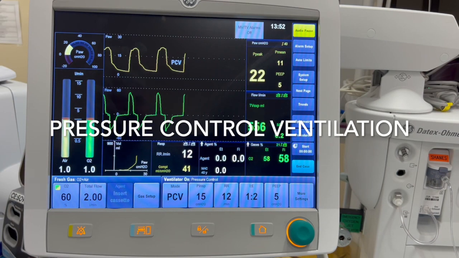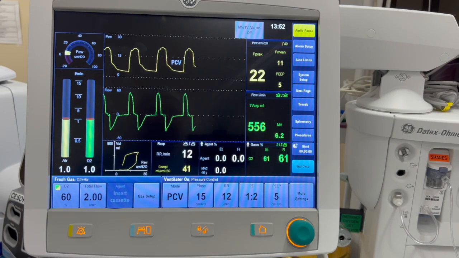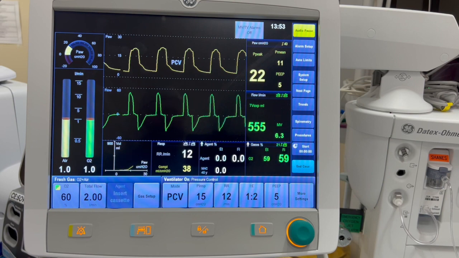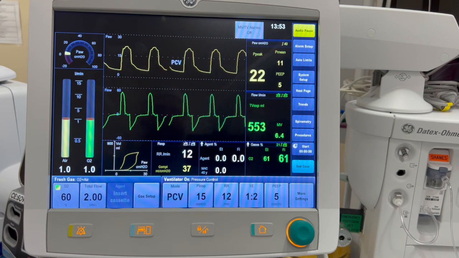The second mode we'll discuss is pressure control ventilation. Pressure control ventilation supplies a constant set pressure during inspiration. The ventilator calculates the inspiratory time from the respiratory rate and the I/E ratio. The ventilator automatically adjusts the volume to maintain the set inspiratory pressure, which prevents barotrauma but can limit the tidal volume in a patient with non-compliant lungs.